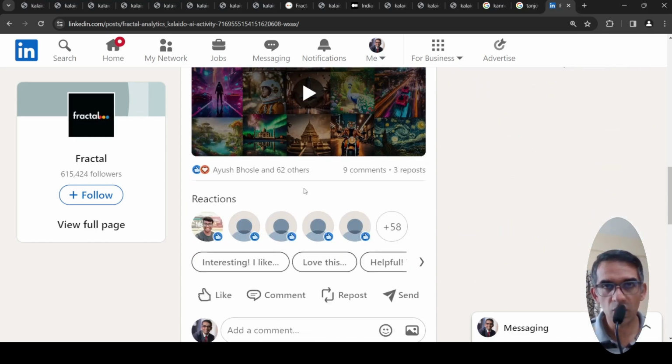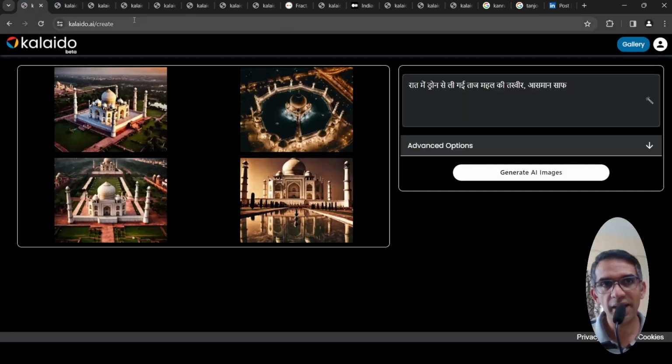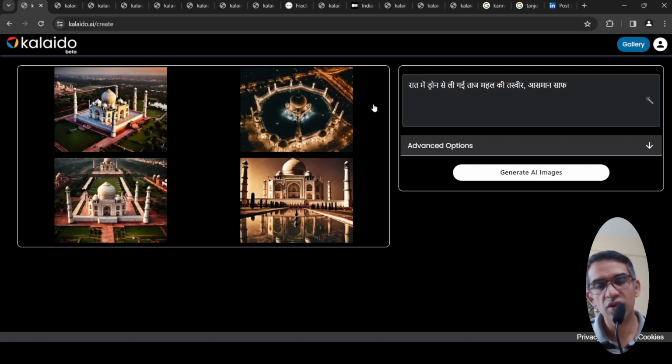So I thought I want to try this out. Okay, so you can go to Kalaido.ai and you can create your images with an account. I created an account over here, and the first kind of image I tried was a prompt, which I wanted to put in Hindi, about a picture of Taj Mahal taken by a drone during the night, okay, and clear skies. So these were the images which have been generated.